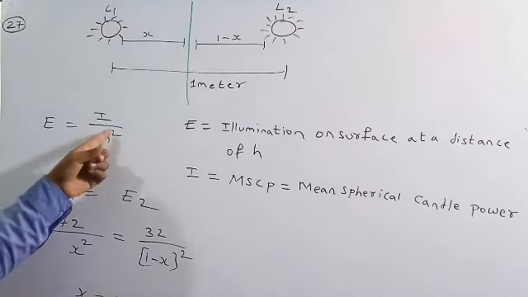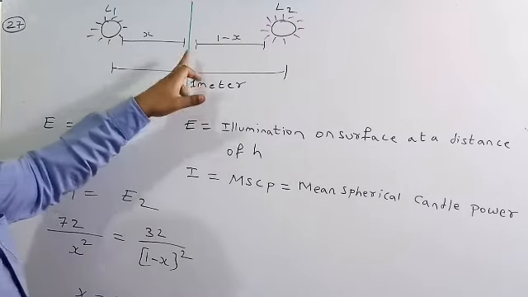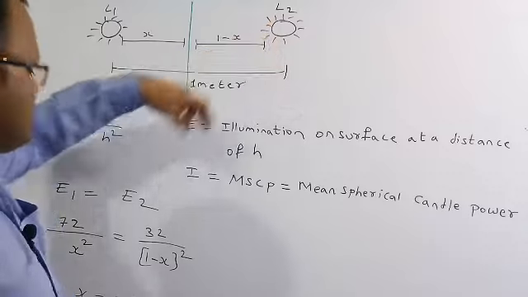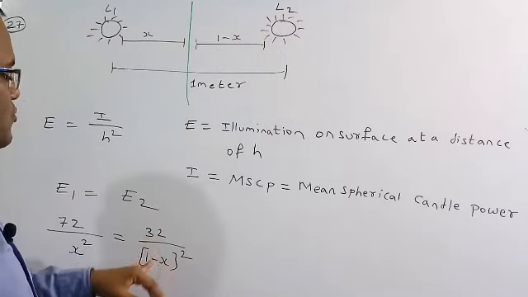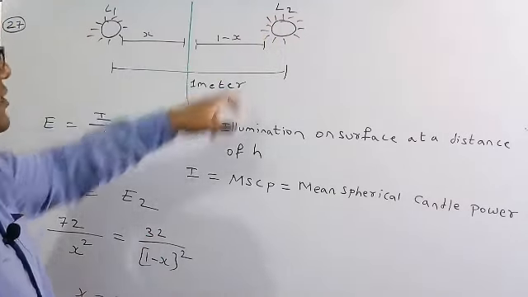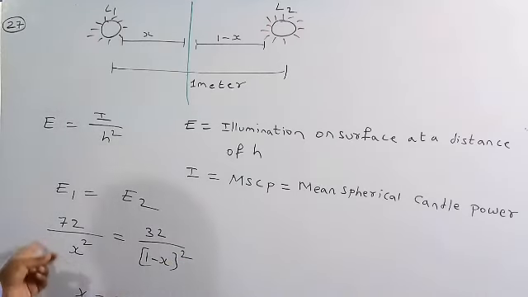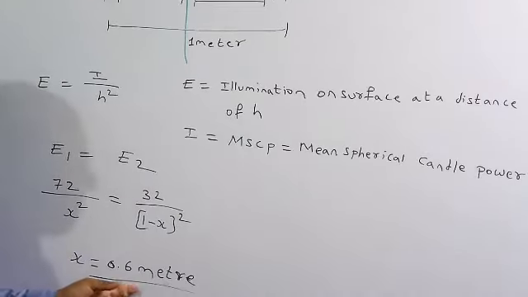So therefore we need to do the x square. Similarly for this, due to lamp L2, the MSCP, which is our intensity, which is the given candle power, is 32 by, here the distance is 1 minus x. So we need to do the square value. So now if you solve this equation, you will get x is equal to 0.6 meters.